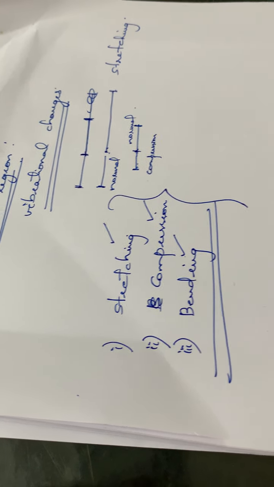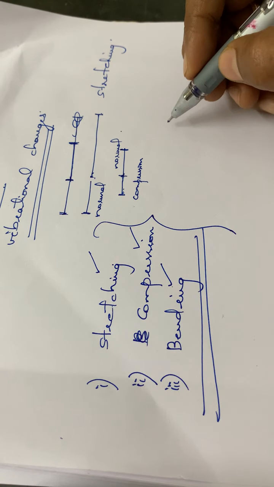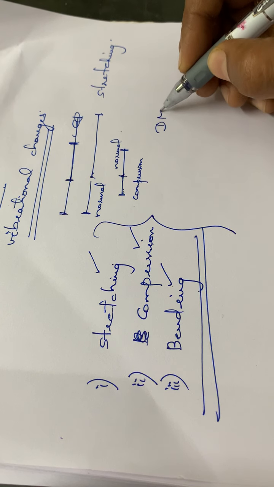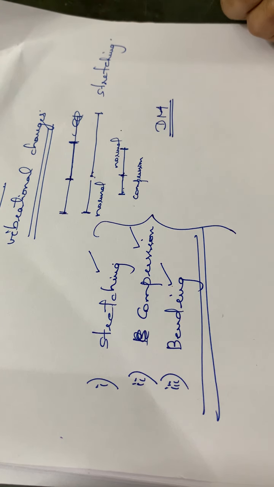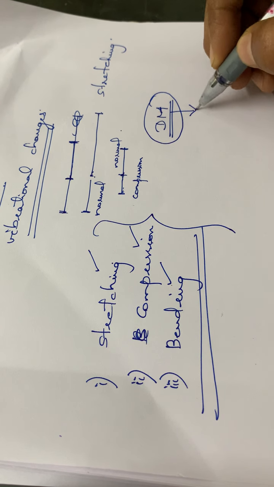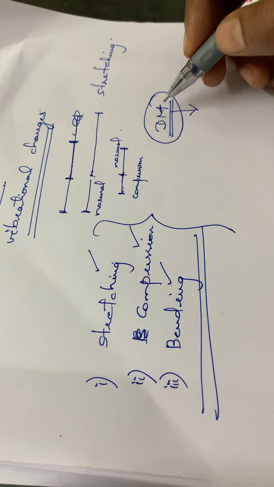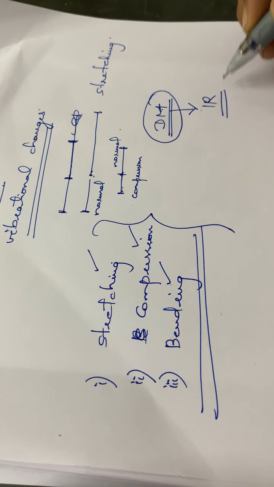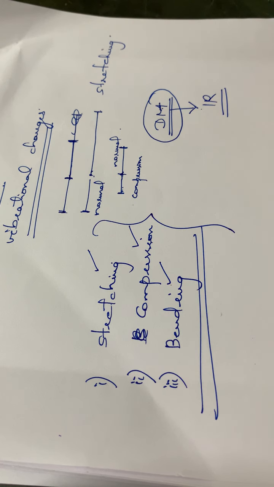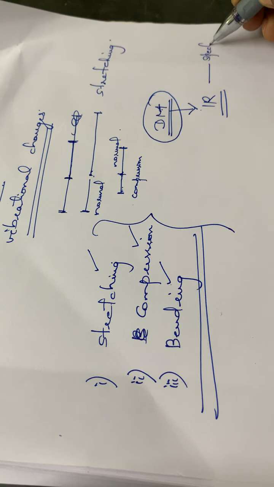Here, as a result of these vibrational changes, what happens? There develops a dipole moment for that particular molecule. This dipole moment, as a result of the vibrational motion, will be interacting with the IR radiations, and as a result a spectrum will be generated.